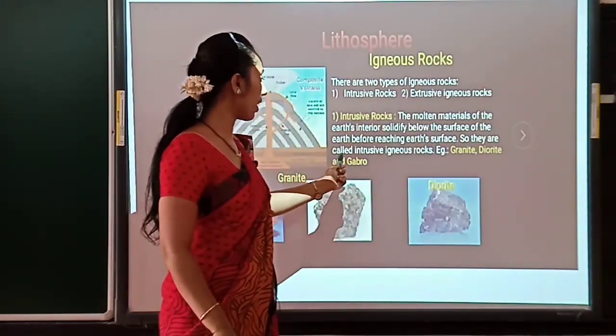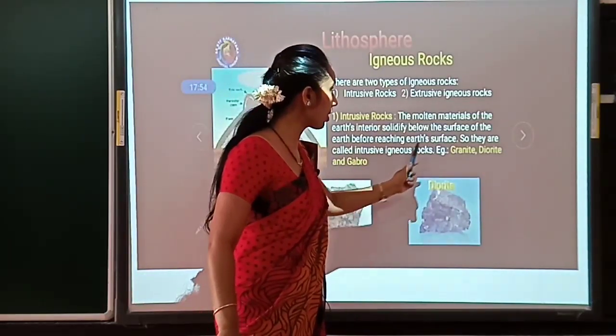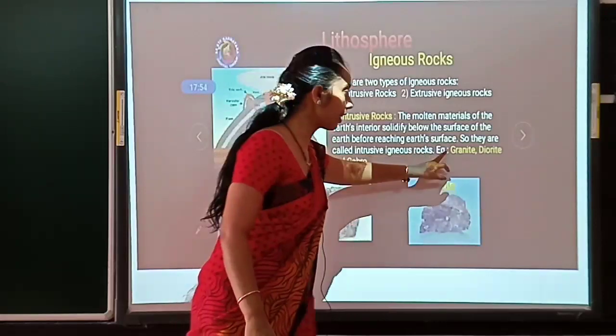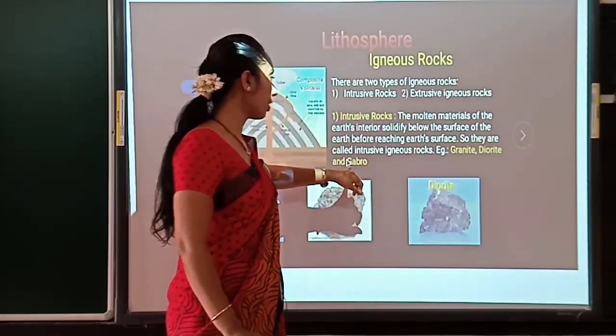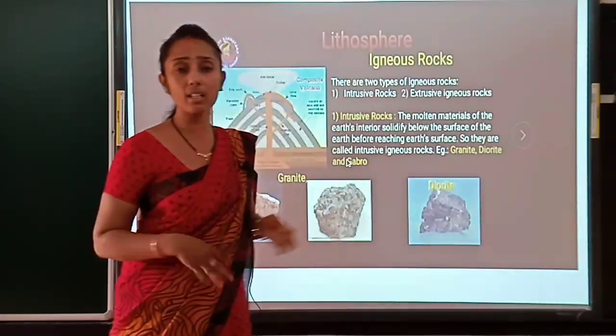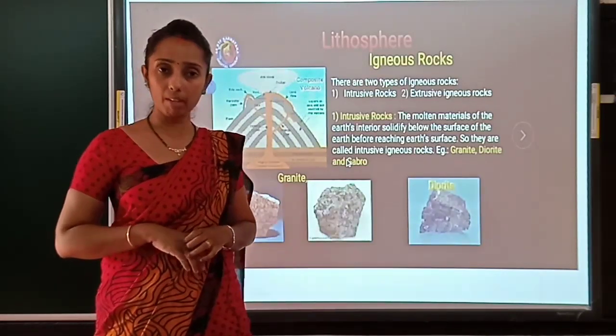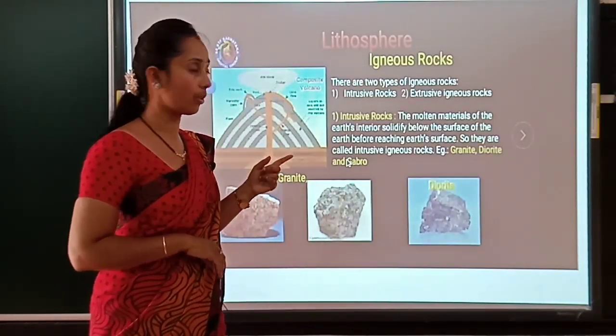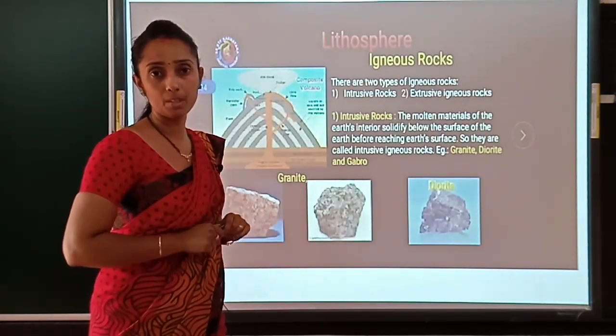So they are called intrusive igneous rock. Such types of stone are granite, diorite and gabbro. You may have seen, while digging the earth or digging a ground, we get the granite stone, which is so costly, right?